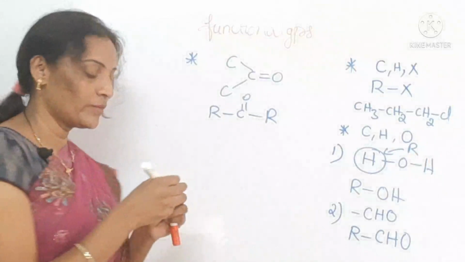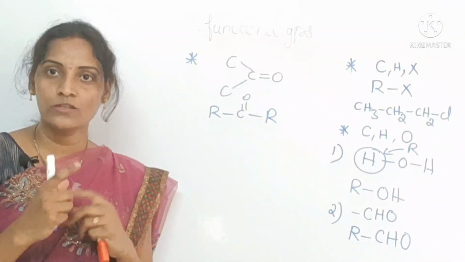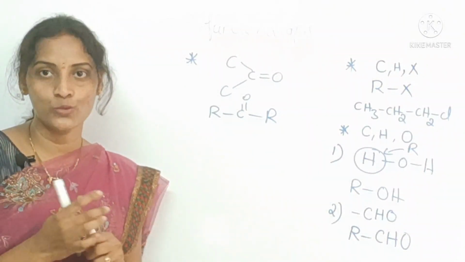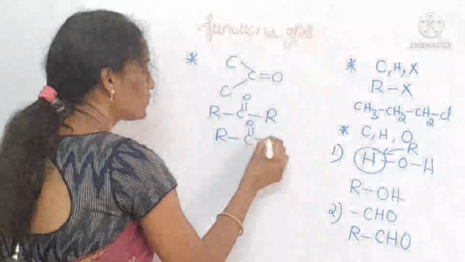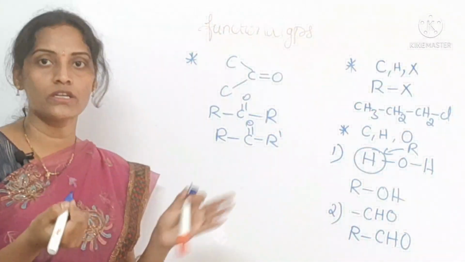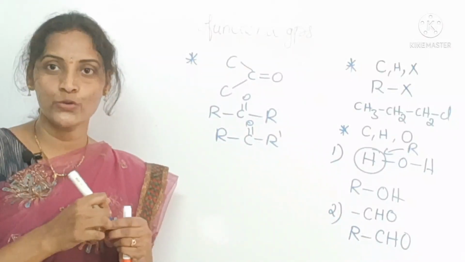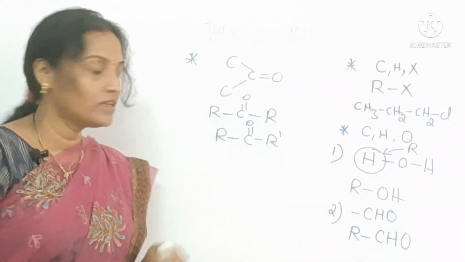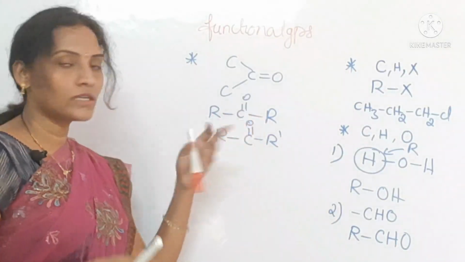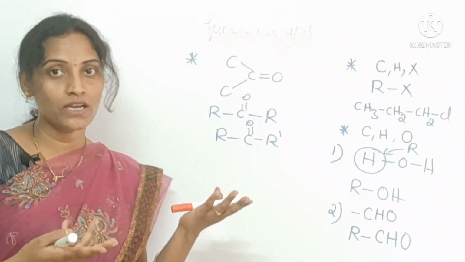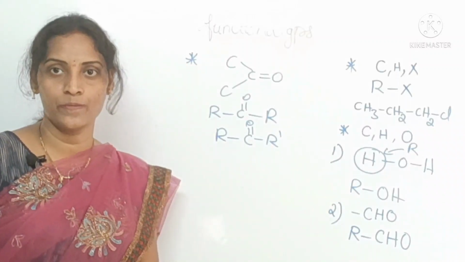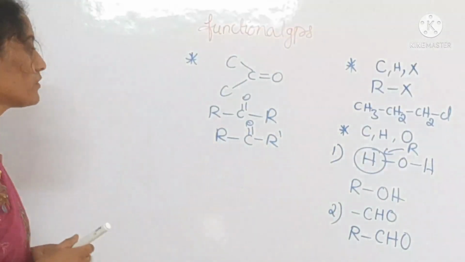Here the Rs are nothing but alkyl groups. These may be different or similar. If those two are similar, you can take R. If those two are different, you can take R and R dash. If similar, both may be methyl, or both may be ethyl. If different, one may be methyl and another one ethyl. Okay, this is the ketonic functional group.